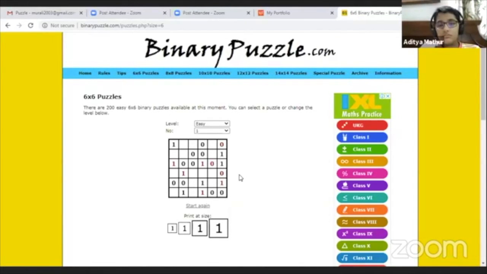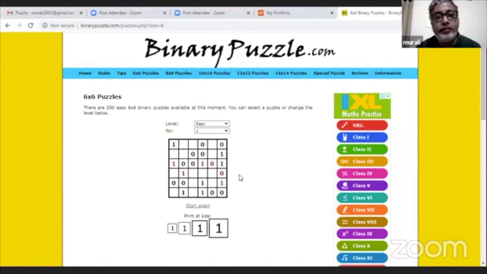Khyati, tell me the row number and the column number. There are many. I'll take the 4th row and the 5th column.